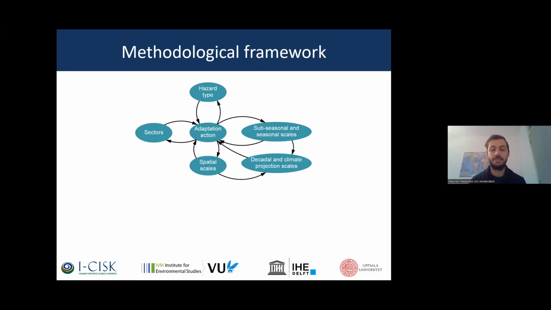For example, we'll see how upstream adaptation actions can indeed affect downstream communities, and how adaptation actions that are implemented using short to medium term forecasting can have unintended consequences in the longer term in terms of temporal dynamics. And this will be done by using two complementary approaches.